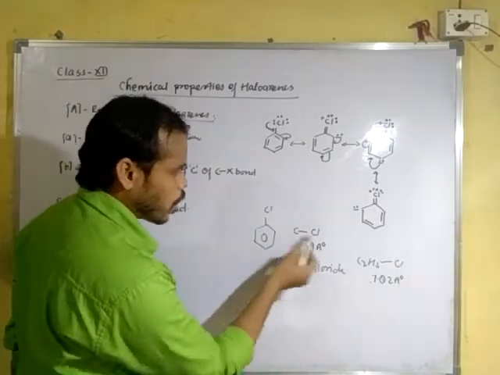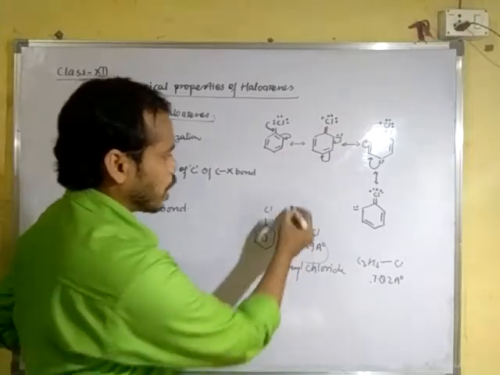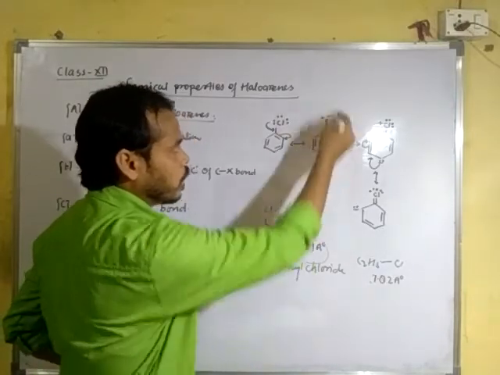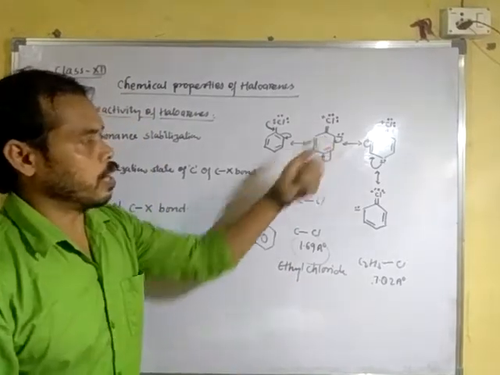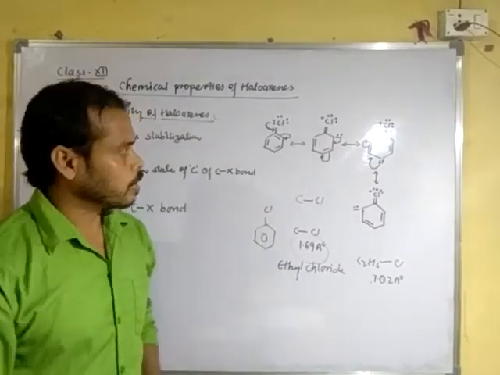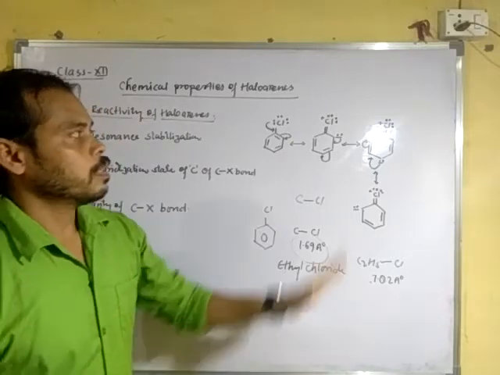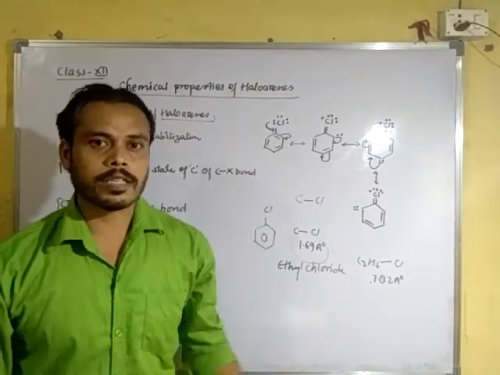So due to the shortening of the bond between carbon and chlorine in chlorobenzene or any haloarene, the reactivity of haloarenes decreases.